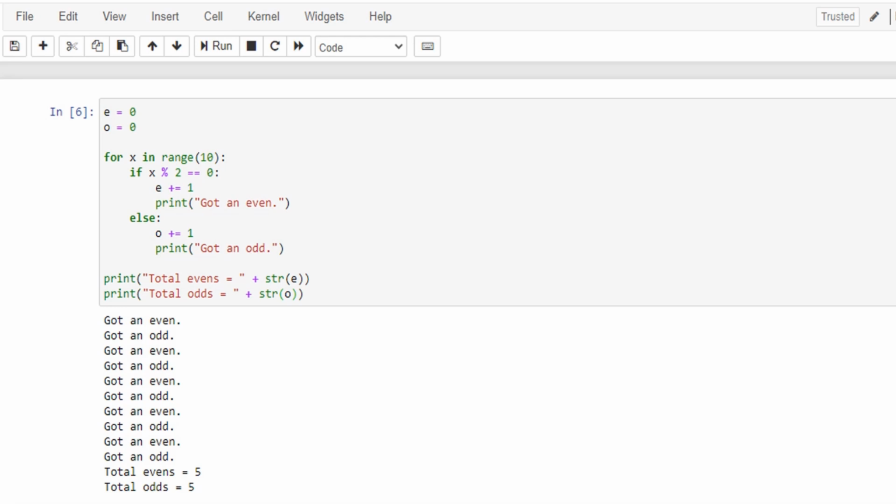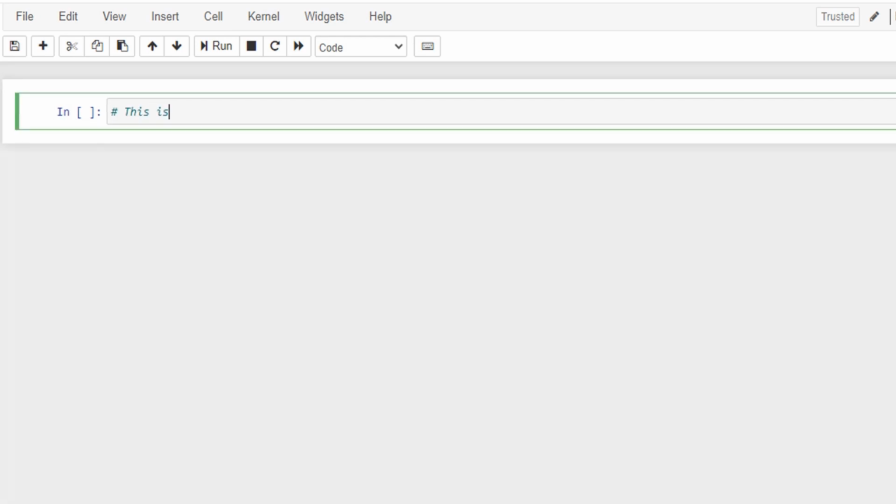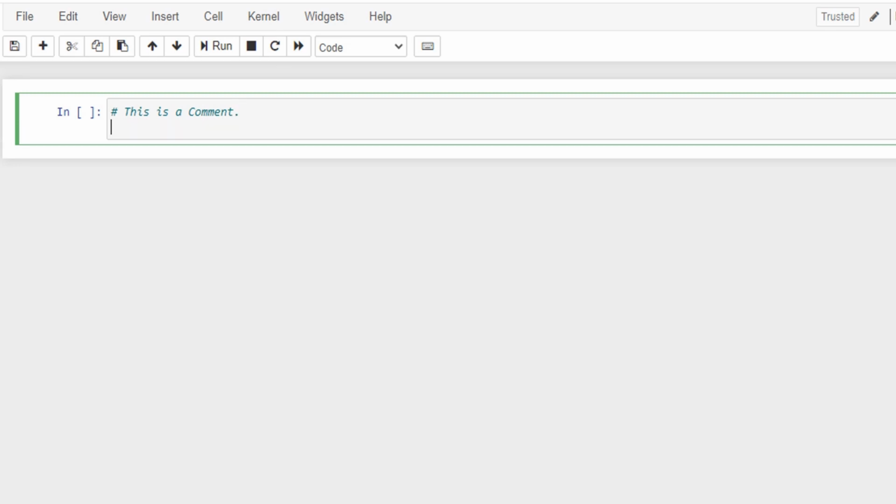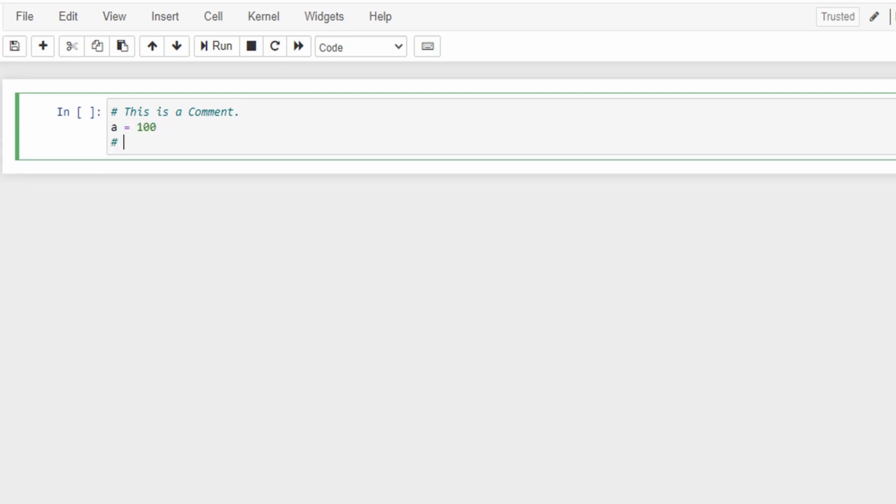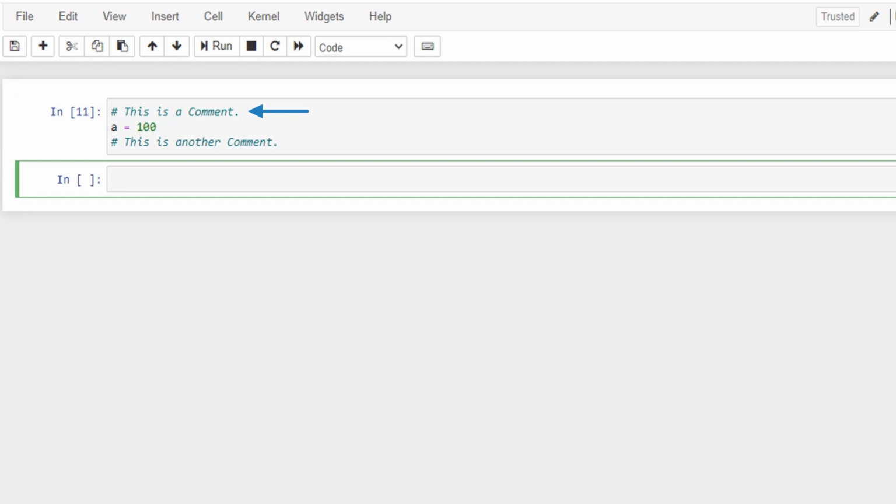A new Python programmer may find this forced indentation a bit odd. However, it feels natural in just a few days. Great. The final thing in this lecture is the comment. A Python line comment starts with a hash character. This is a comment. This is another comment. However, you can place it anywhere in the line, and the rest of the line is considered a comment.